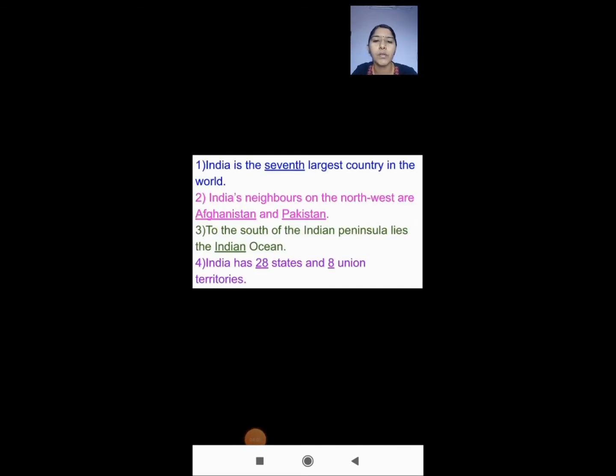So now you'll just take your notebook and then copy this. India is the seventh largest country in the world. India's neighbors on the northwest are Afghanistan and Pakistan. To the south of the Indian peninsula lies the Indian Ocean. India has 28 states and 8 union territories.